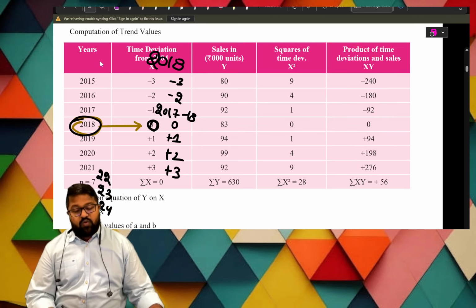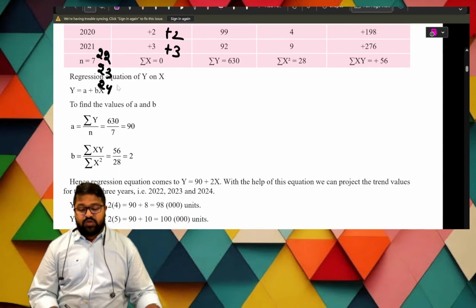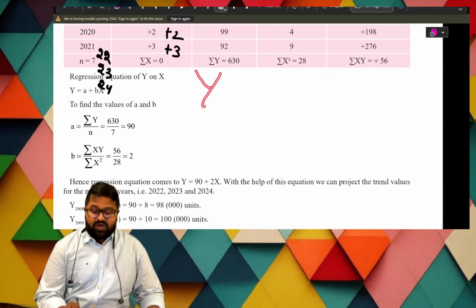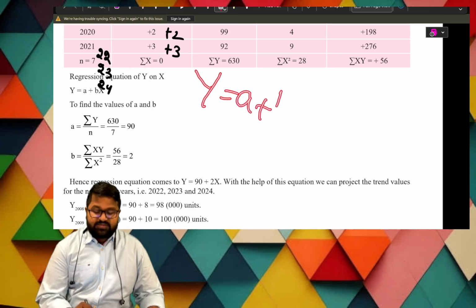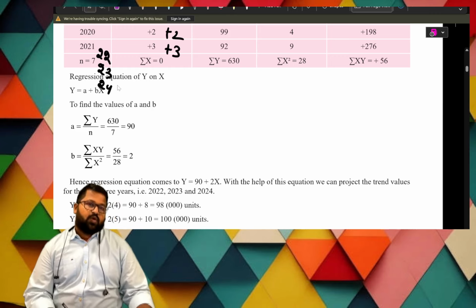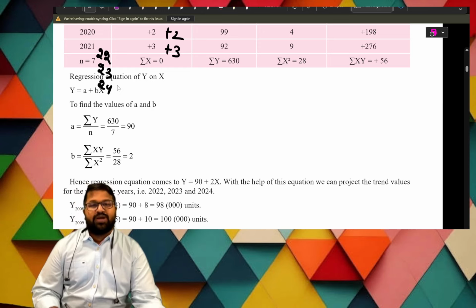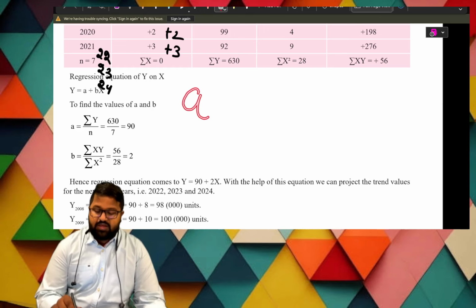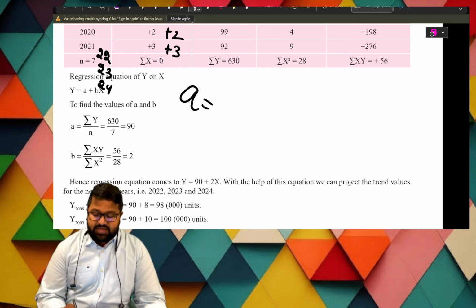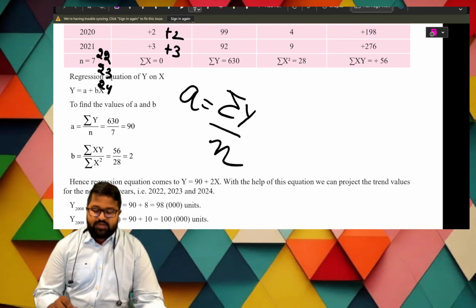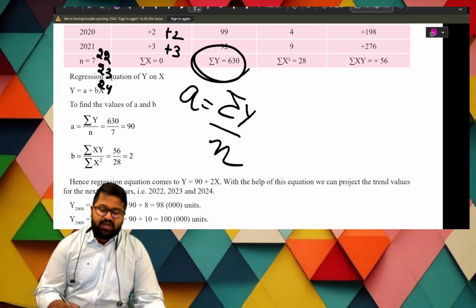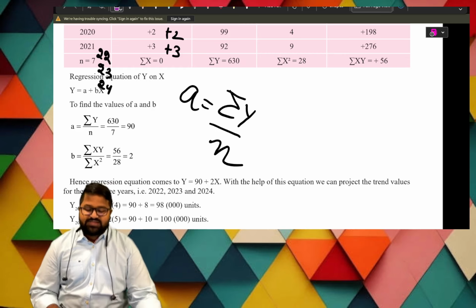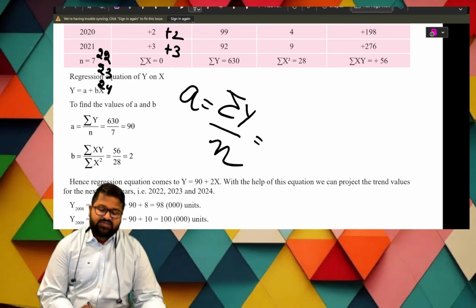Now, as we have these values, we use the formula Y equals a plus bx. We need to substitute to find the a value and b value. The formula for a is a equals summation y by n. Summation y is 630, and n is the number of values, here 7.